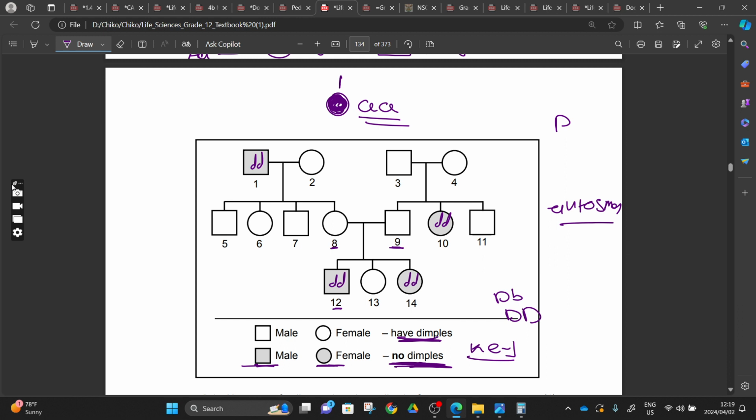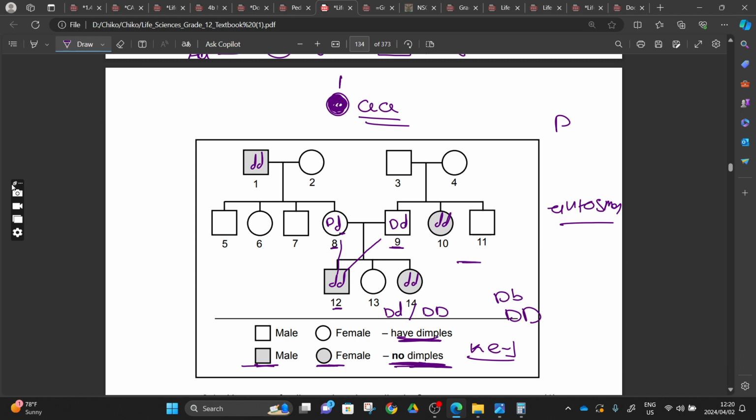So if we can see that this one, number 12, he got the small d from the mother here and small d from the father here. It means that here we'll have small d again. But both of them have dimples. It means that we'll have capital letter D and capital letter D. And then number 13, there's a possibility of number 13 to inherit capital letter D and small letter d, or capital letter D and capital letter D, because both of the parents have capital letter D to give this child, if the other one is going to give her a small letter d, right?